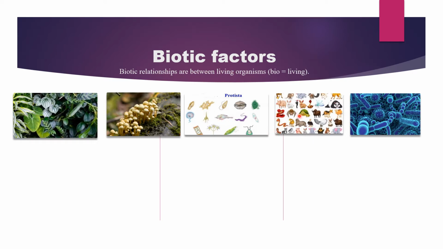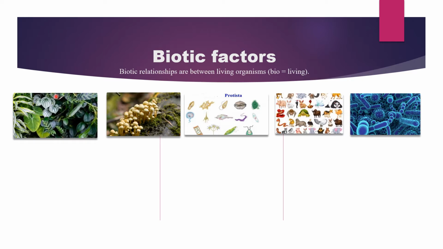Protista have fungi-like, plant-like, and animal-like living organisms, while the kingdom Fungi includes all the living organisms that do not have chlorophyll and have a cell wall. They are heterotrophic or they can be saprophytic.